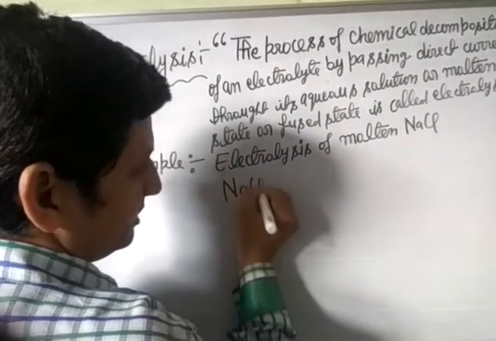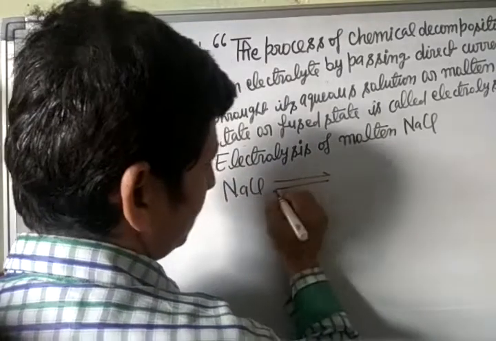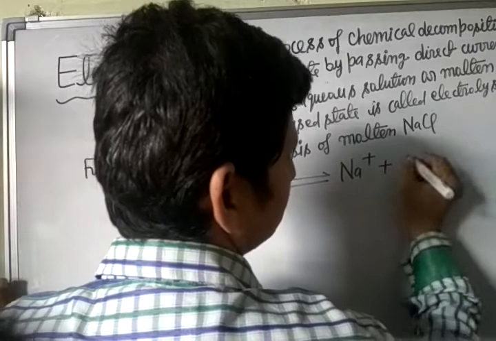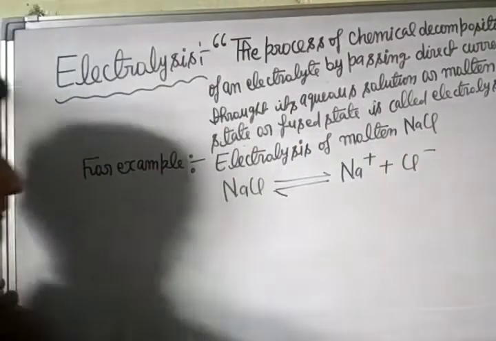When electricity is passed in molten sodium chloride, it decomposes to give sodium ion and chloride ion.